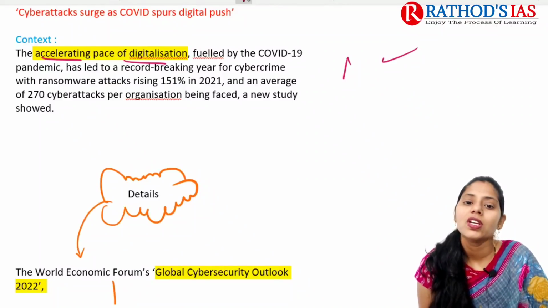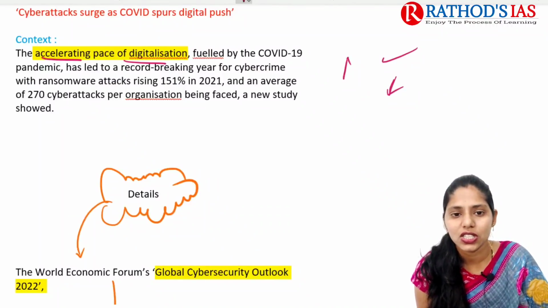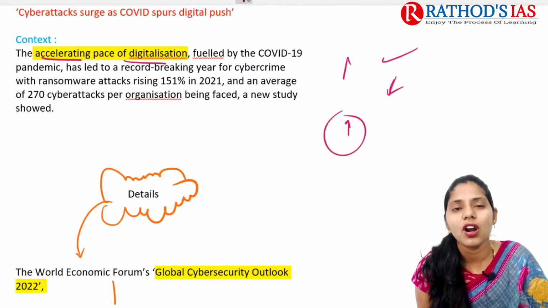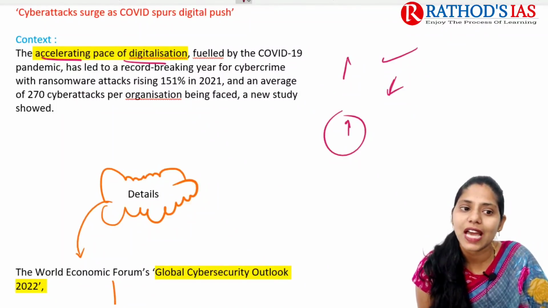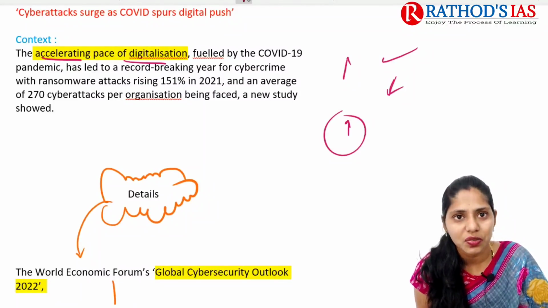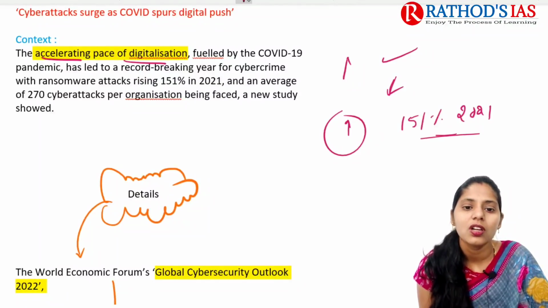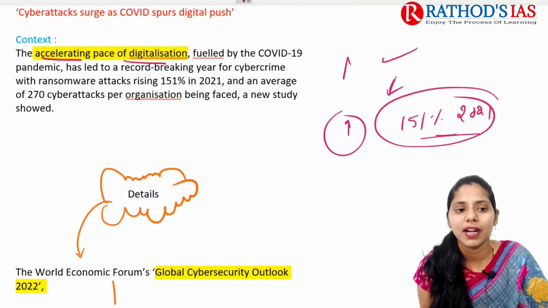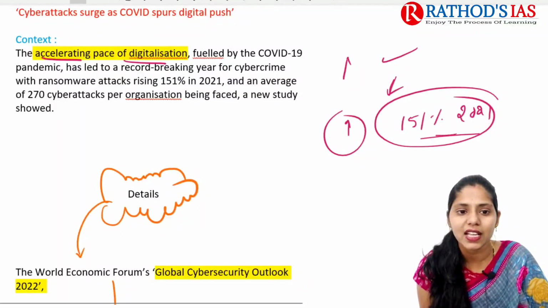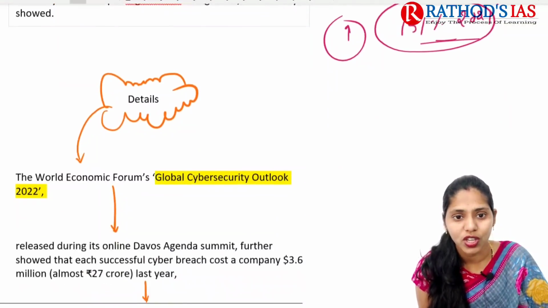So here this article says that because of increasing digitalization, it was a record-breaking year for cyber crime, and even ransomware attacks increased, about 151% in 2021. On average we can see that there are 250 cyber attacks per organization being faced.